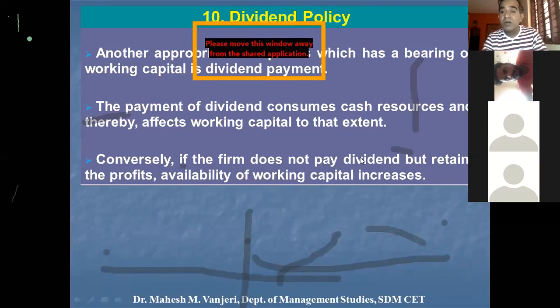Conversely, if the firm does not pay dividend but retains the profits, availability of working capital will be more with the company internally. Hence, the company need not struggle to arrange for working capital from other sources.